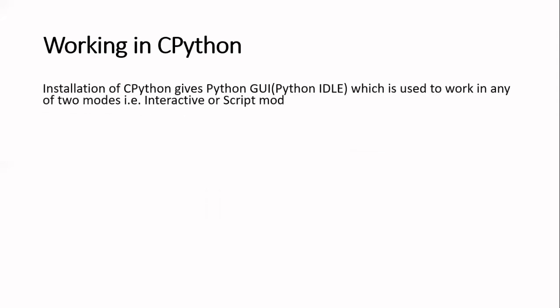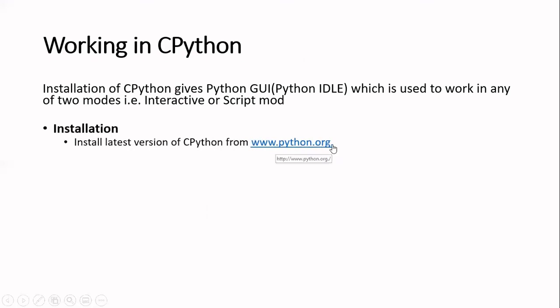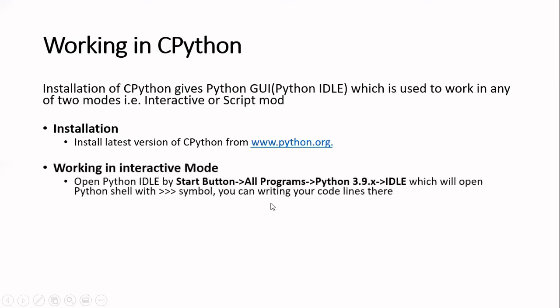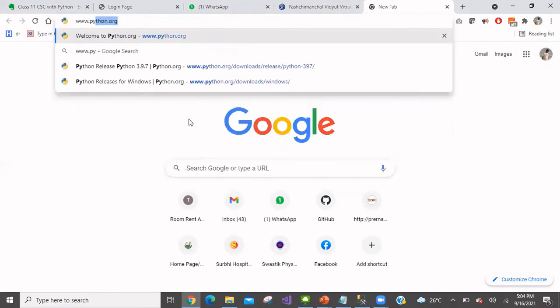Coming to CPython, let's understand how we can use it. The installation of CPython gives the Python GUI, as we discussed. It is also known as Python IDLE, which is used to work in either of the two modes, that is, interactive or script mode. Where can you get that installation? This is a website from where you can get that installation. So let's see how you can do that installation.